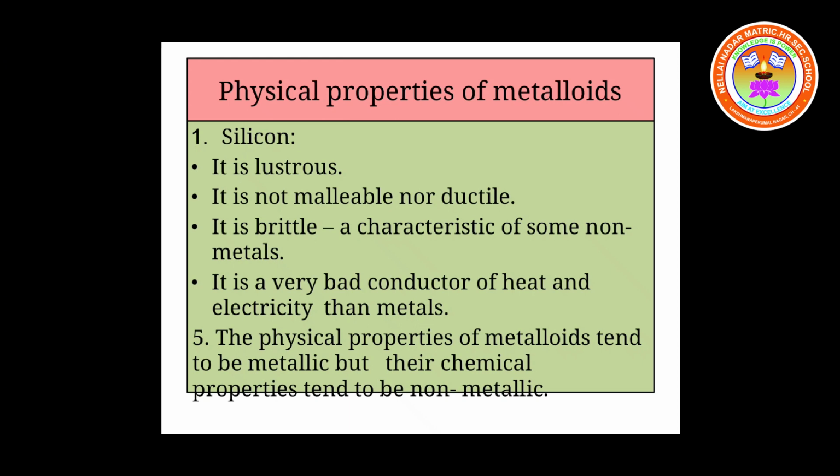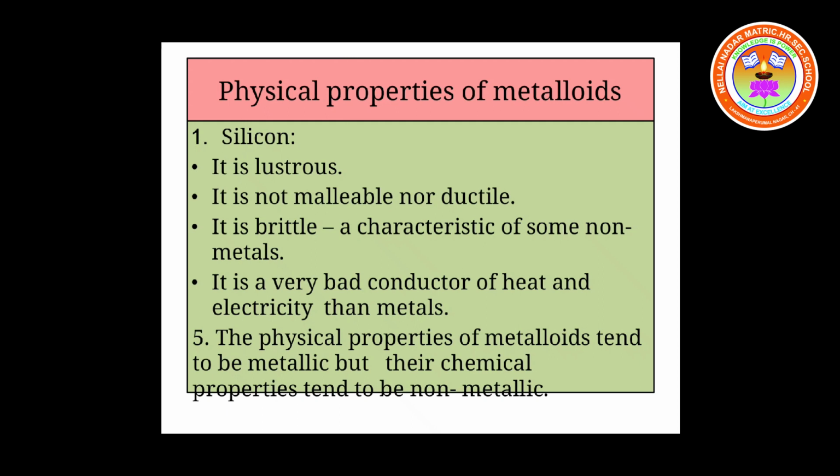Then the next property: the physical properties of metalloids tend to be metallic, but their chemical properties tend to be non-metallic. When we take an element, it has got physical properties and chemical properties. Chemical properties mean the ability to react with various elements to produce various chemical reactions.